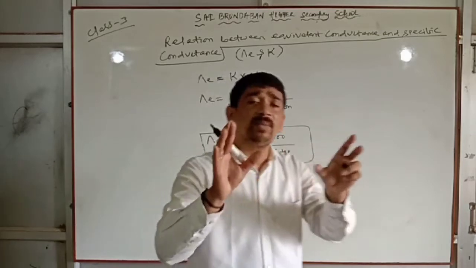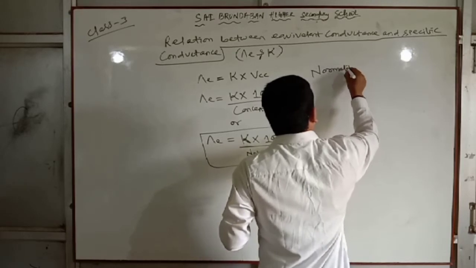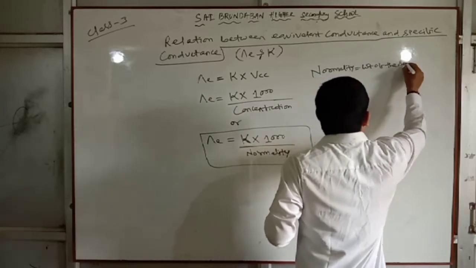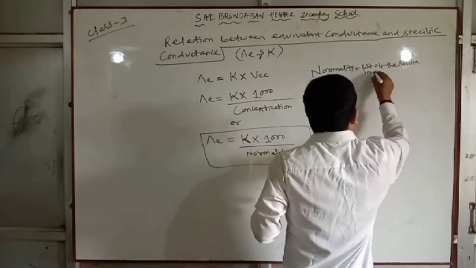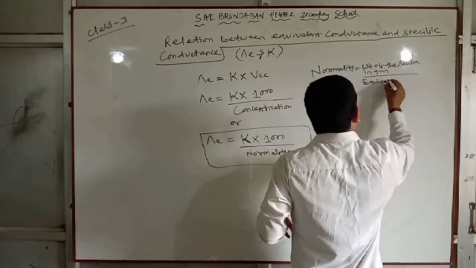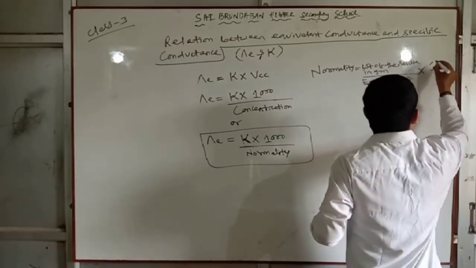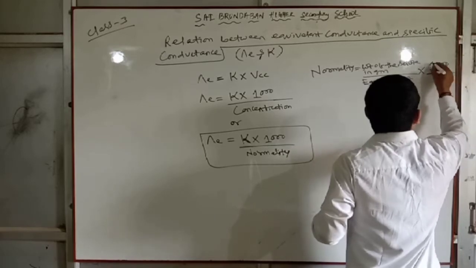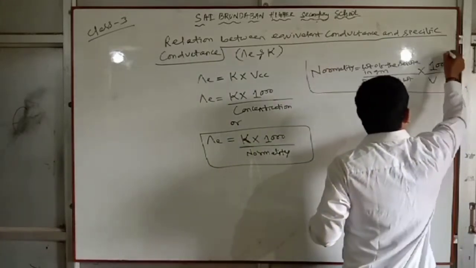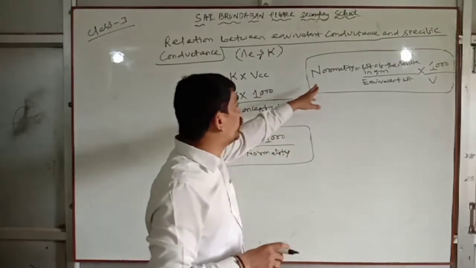How can you calculate the normality of the solution? This formula: normality equals weight of the solute in gram divided by equivalent weight into 1000 by volume. Normality of a solution can be calculated by applying this formula.